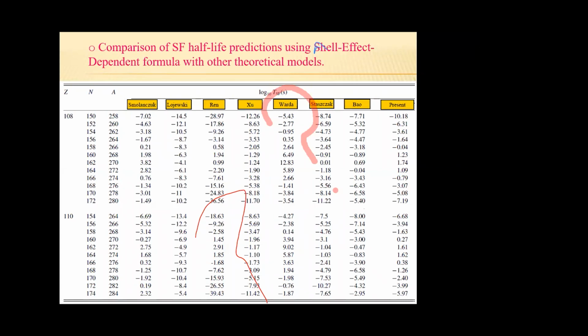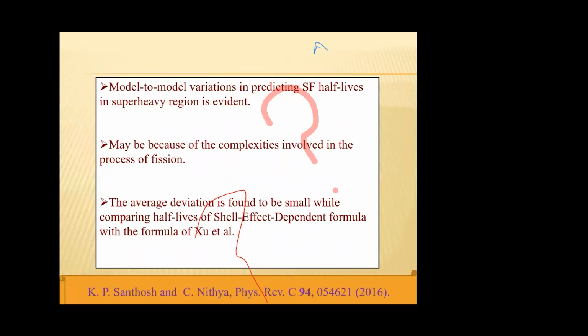Even though all models reproduce experimental values reasonably well, model-to-model variation in predicting spontaneous fission half-life in the super heavy region is evident. This model-to-model variation is due to the fact that spontaneous fission is a very complex process compared to alpha decay.